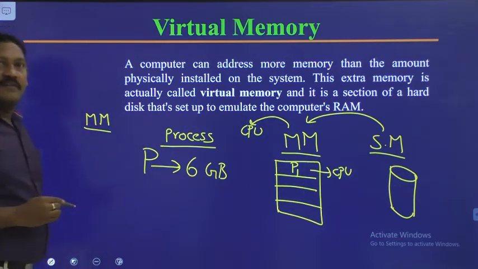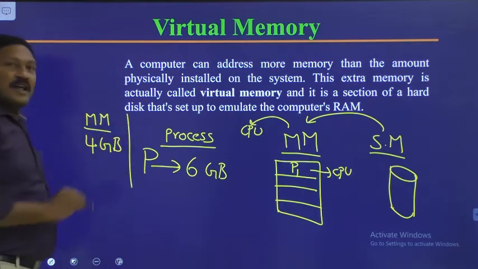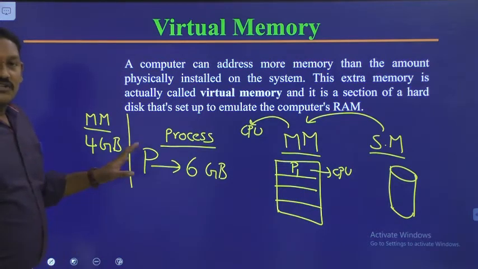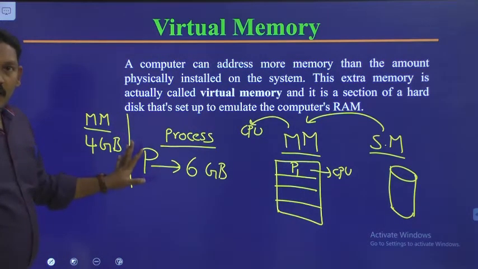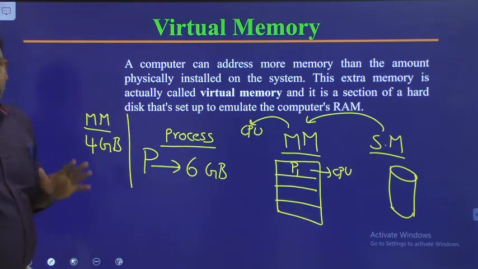Let us suppose we have a main memory whose size is 4 GB. Now what happens? The size of the process to be executed is larger than the size of the main memory. Hope you are getting it.